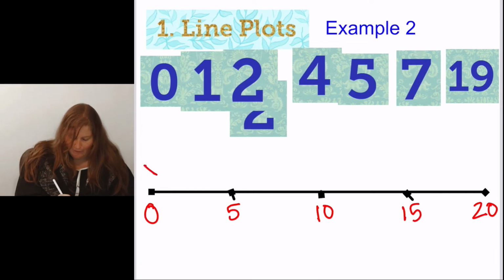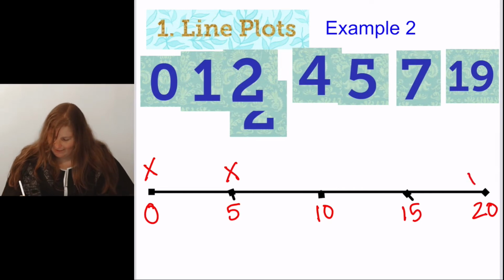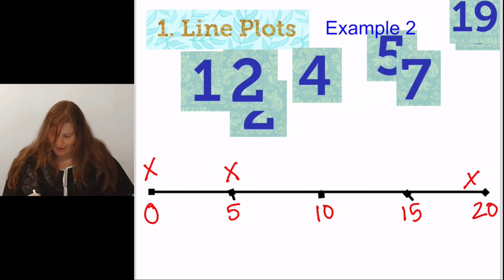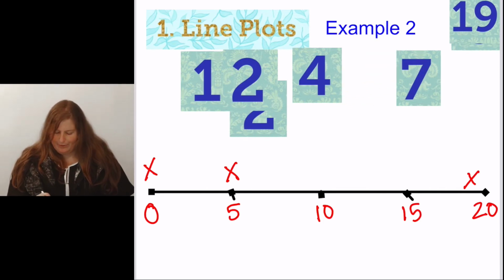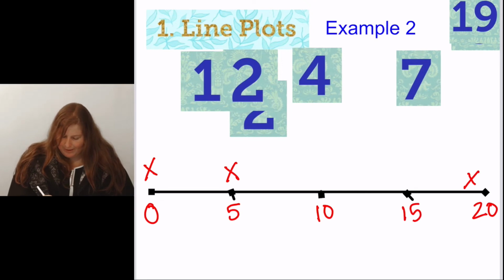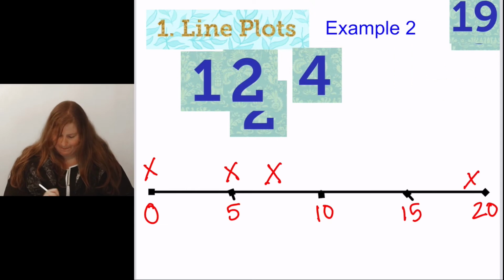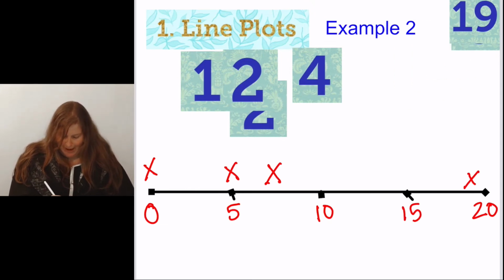So at 0, I have 1x. At 5, I have 1x. And at 19, I have 1x. I'm going to put these back up here after I have finished them. Now at 7, which is if I go halfway between 5 and 10, 7's a little bit to the left of that. At 7, I have an x. And then this would be about 2.5 right here.